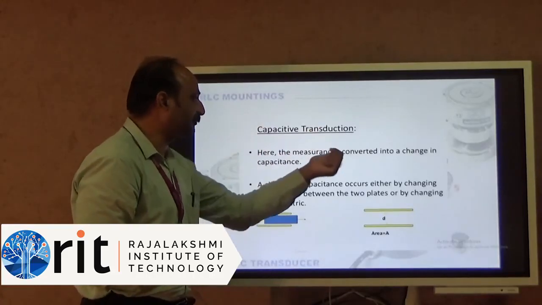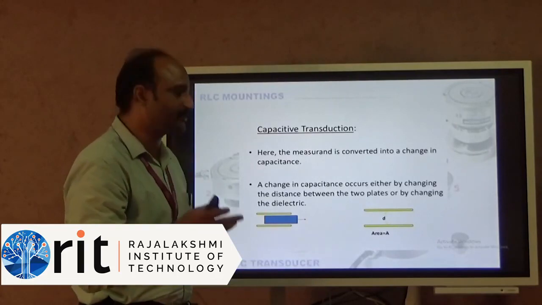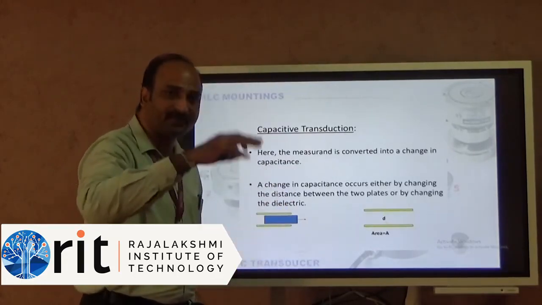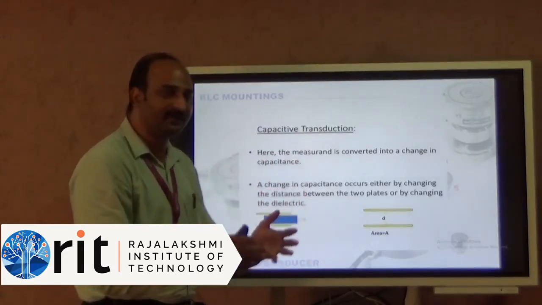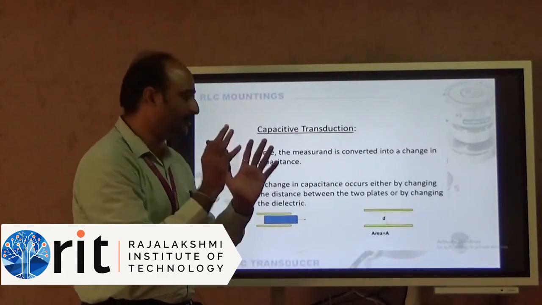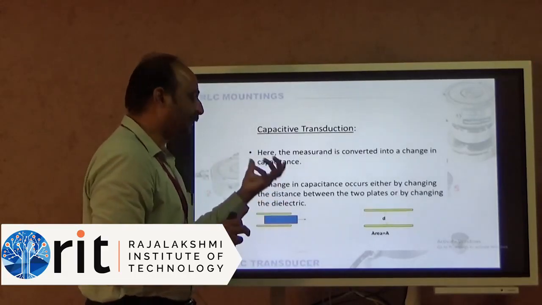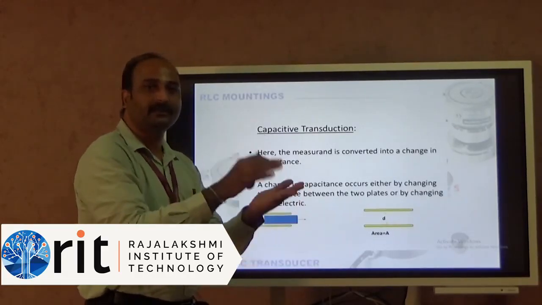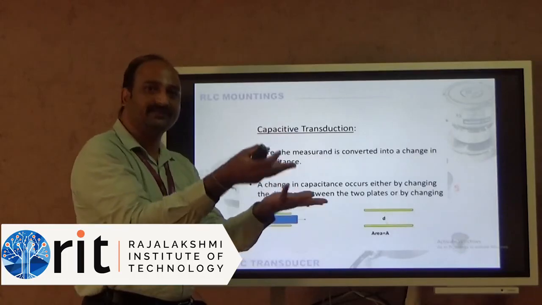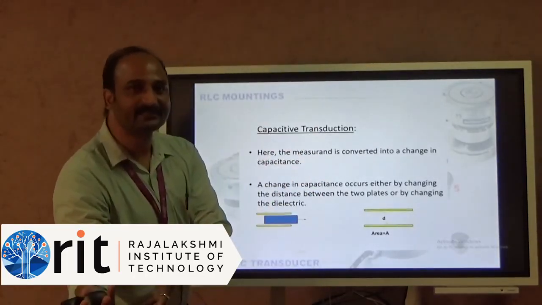Capacitive transducer. Here the measurand is converted into a change in capacitance value. The measurand, what does measurand mean? Measurand means the quantity which we are going to measure. Measurand is converted into a change in capacitance value. The measurand, the movement, which may be a physical quantity. This physical quantity is converted into a capacitance value.